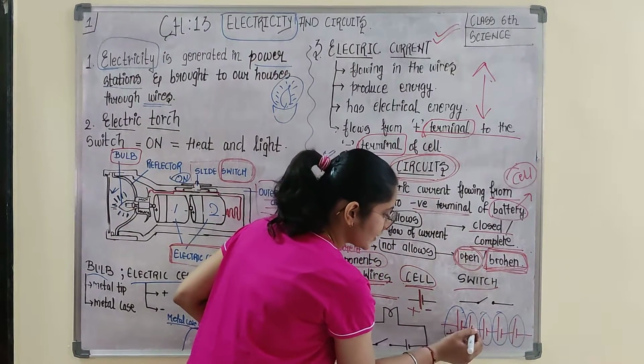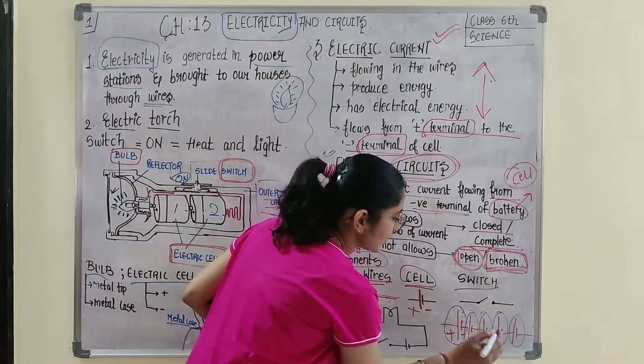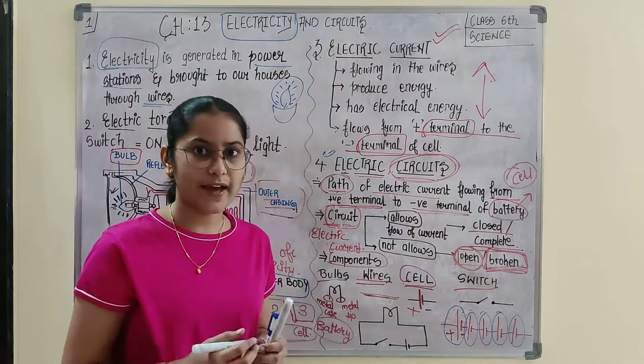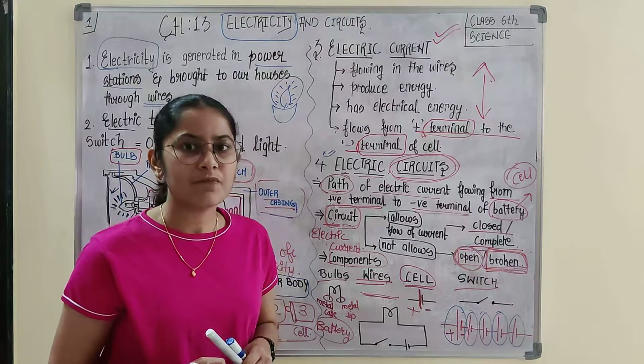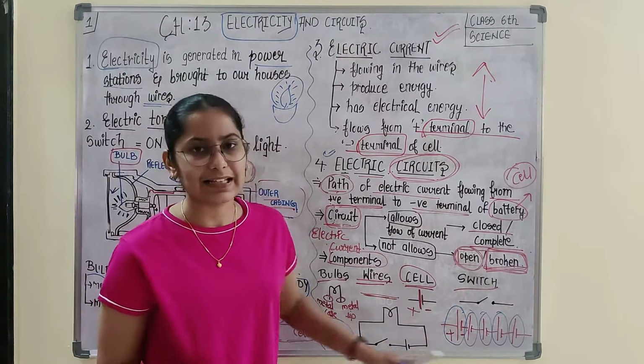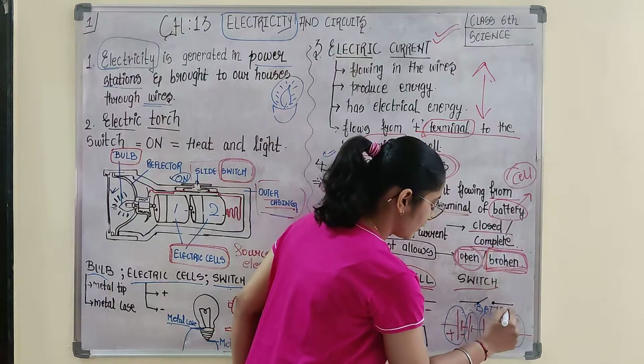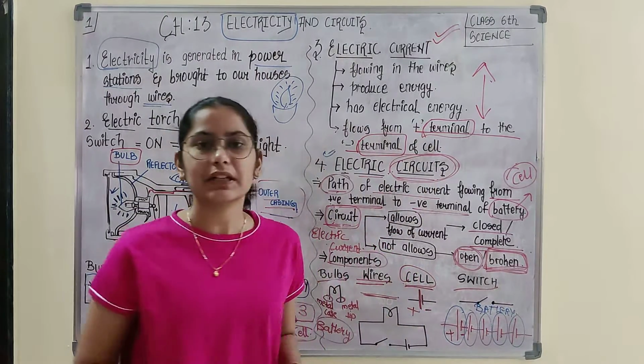Okay, one big line and small line is one cell, one big line and small line is two cells, one big line and small line is three cells. This way you have to move. Are you with me? Okay. So this is the battery. This is showing battery. So a group of cells is referred to as a battery.